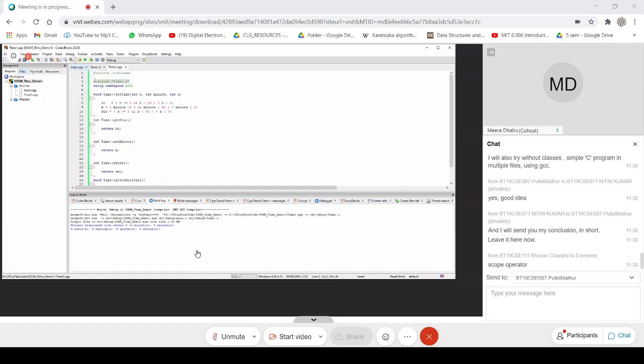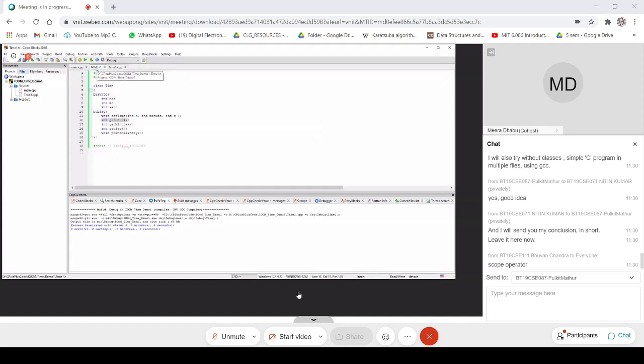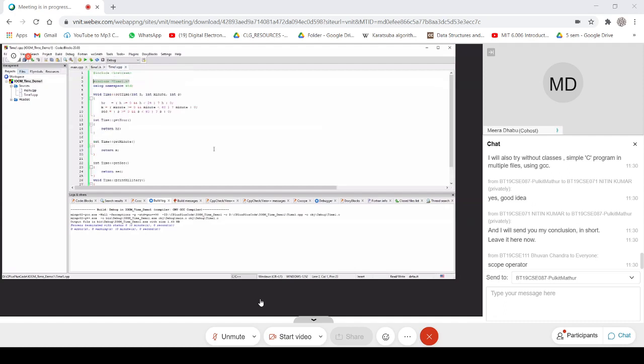This is important. You included the header, so you are telling the compiler that you have written the declaration of that class, or the definition of that class, in another file. And you are giving the definition in this time1.cpp. This is called separate compilation.